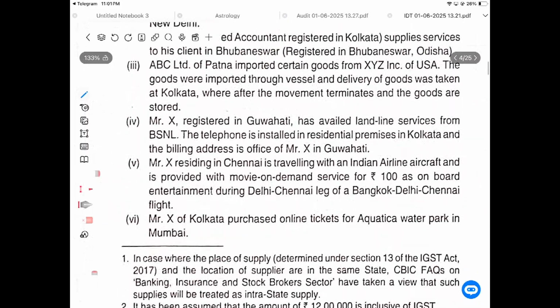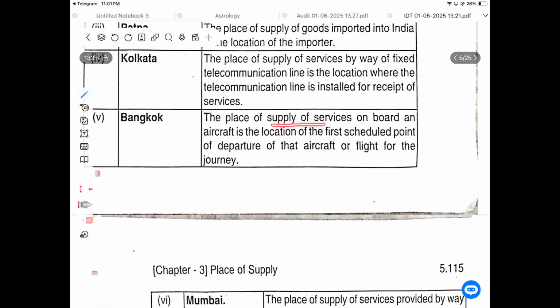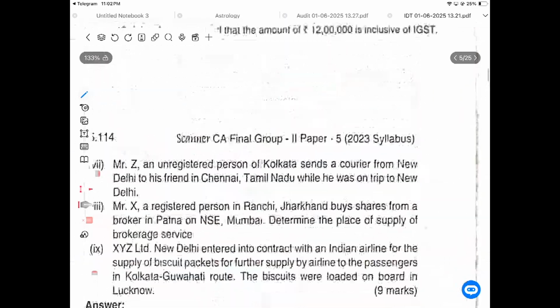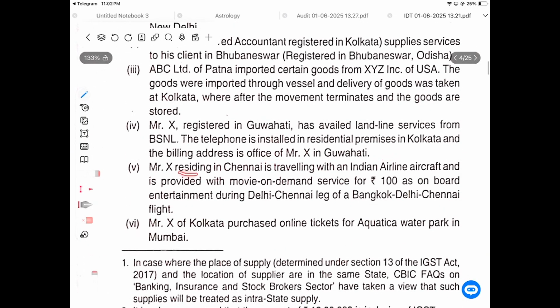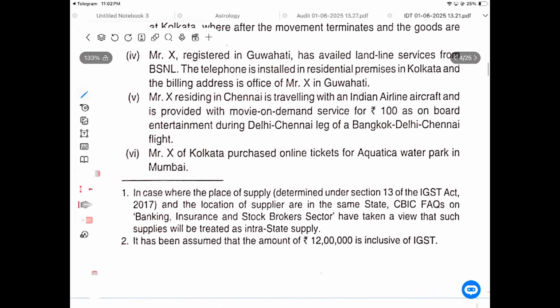So in this case, Bangkok. The place of supply of service on board an aircraft is the location of the first scheduled point of departure of the aircraft for the journey. Guwahati availing landline service, already said. Then the passenger in Chennai traveling, on-demand movie, so it is Bangkok, already said.